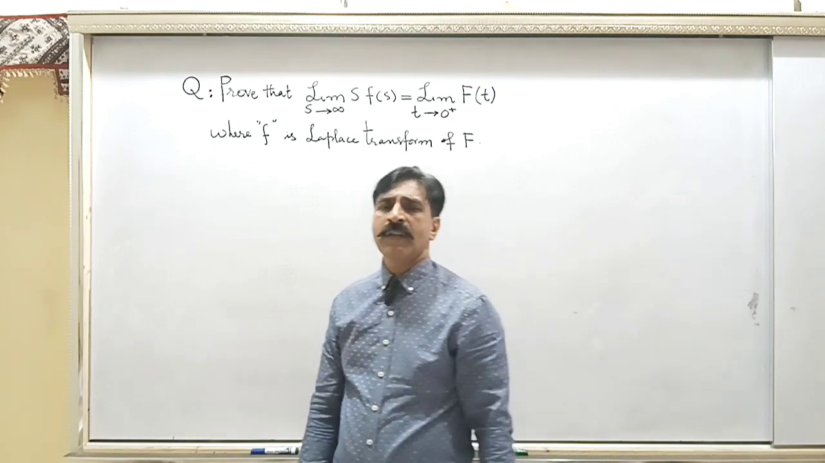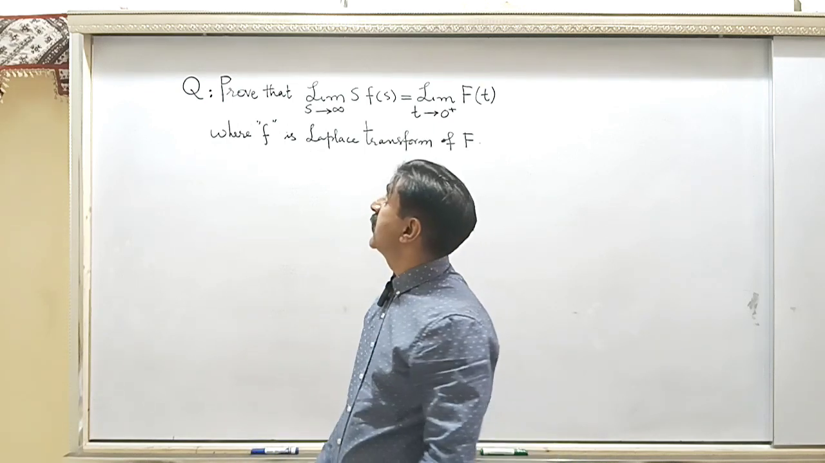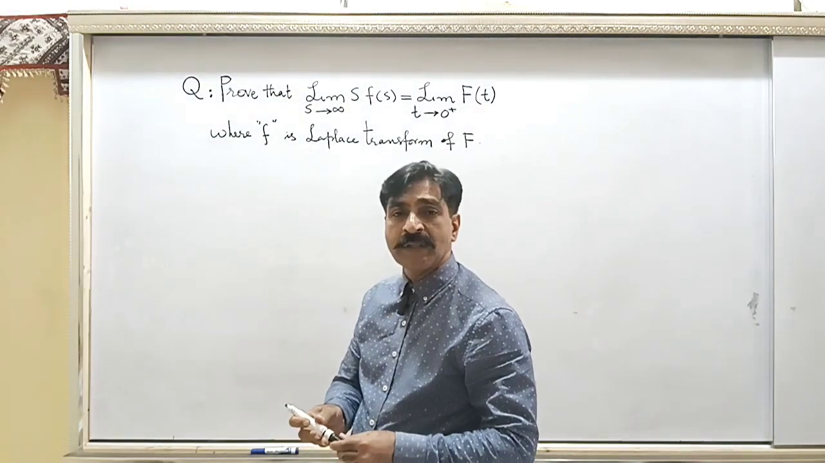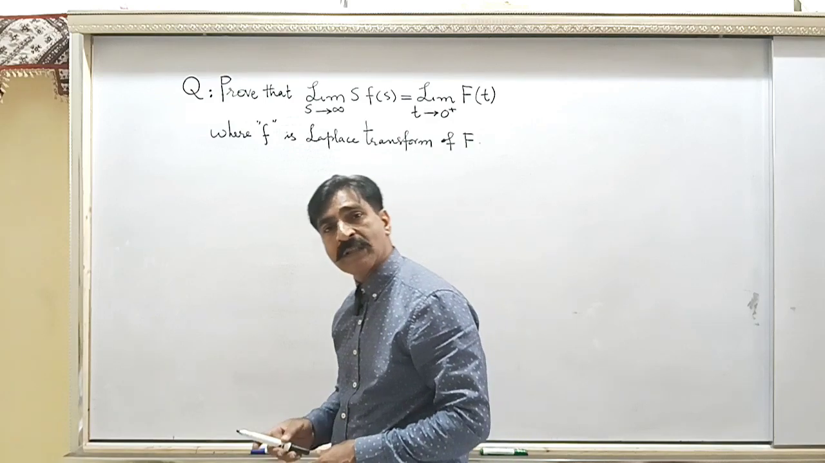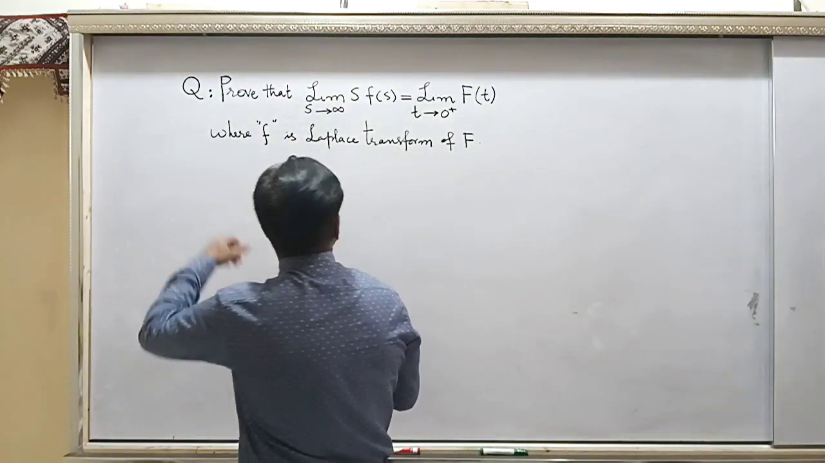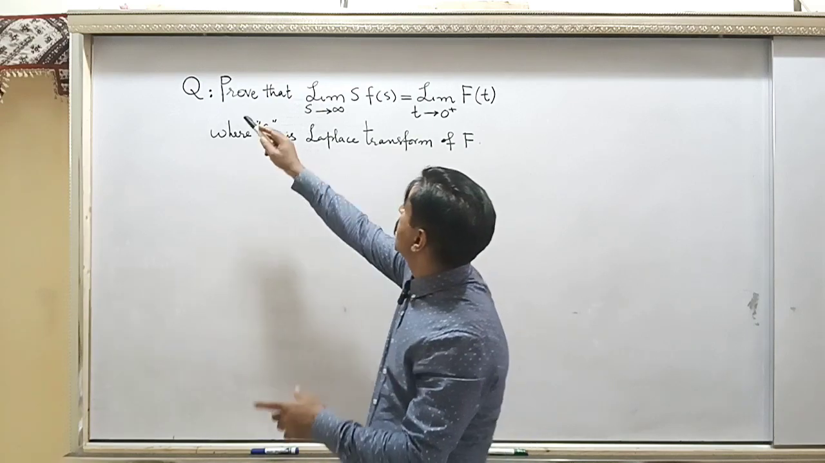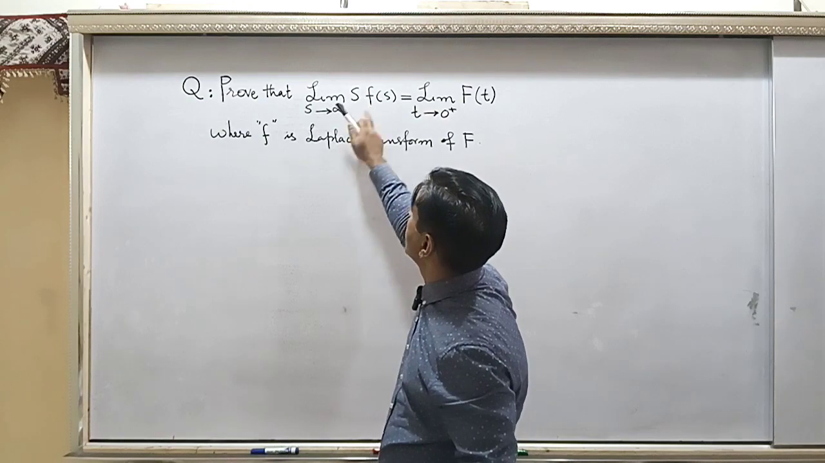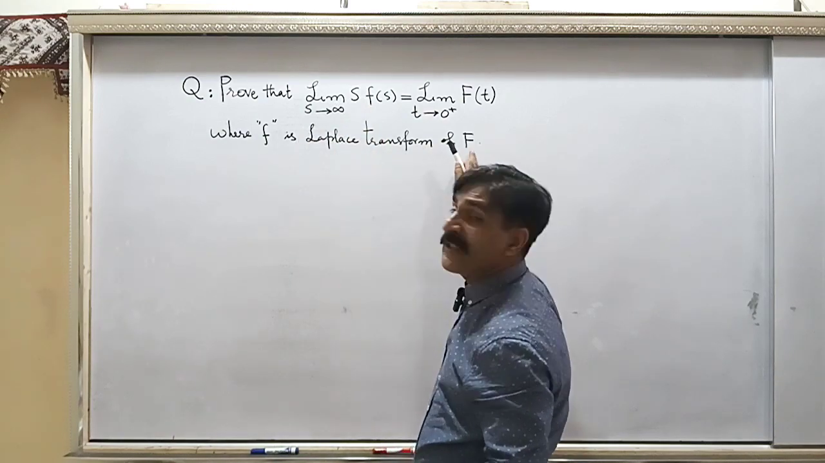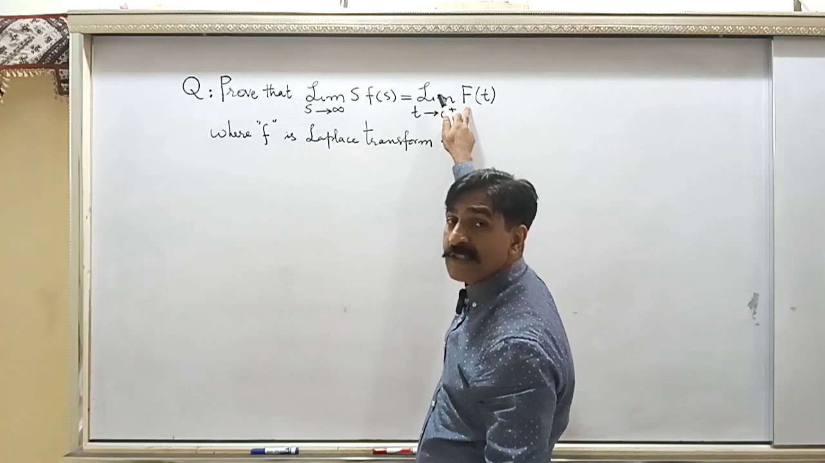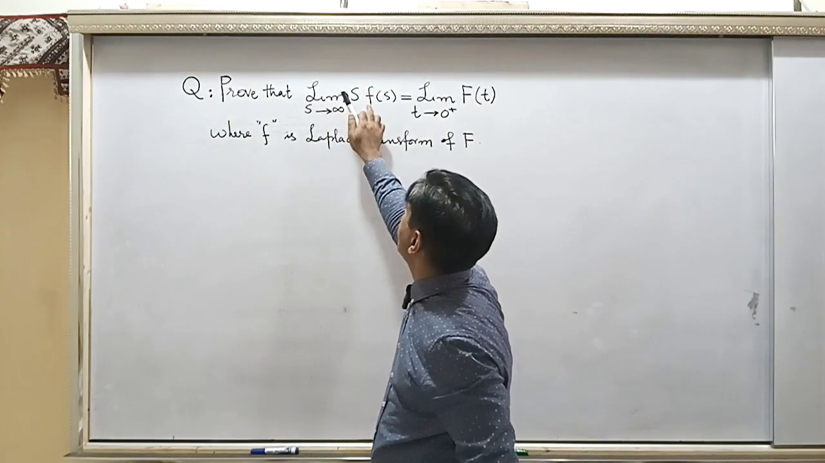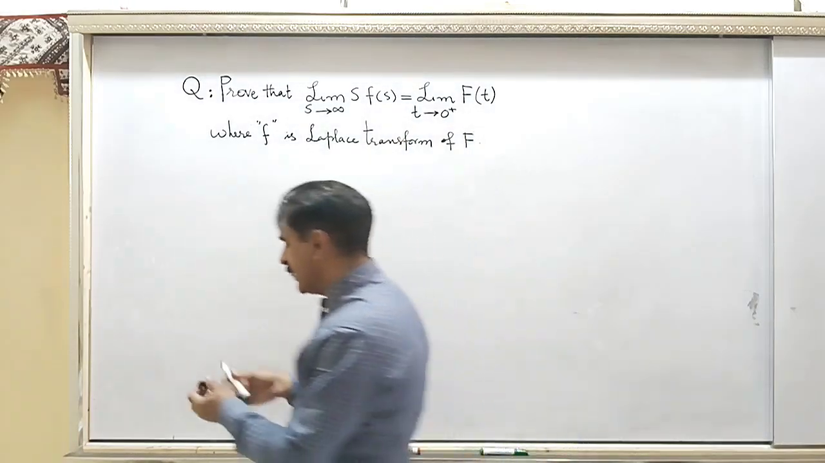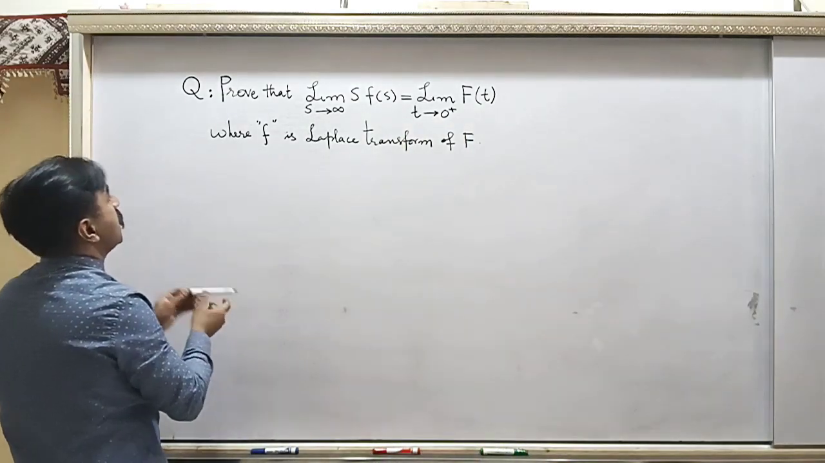Today we are going to solve another problem on Laplace transform, and this could be your examination question for your graduate or undergraduate course in mathematics, physics, chemistry and so on. Let's read the statement first. Prove that this limit is equal to this limit, where little f is the Laplace transform of big F. This is given to you, that little f is a Laplace transform of F, then you have to prove this limit. So let's write the statement again and then plan the strategy.